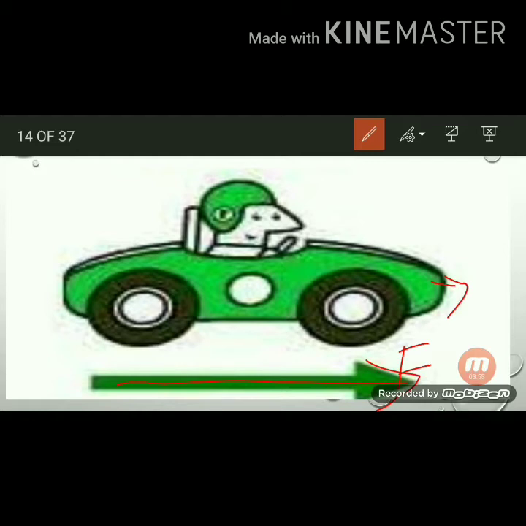But there is another force which exists between the tires of the car and the surface of the road. It always opposes the motion of the object or the applied force. That force is called frictional force. The frictional force exists between the tires of the car and the surface of the road. It always acts in the opposite direction of the applied force. This force is called frictional force.